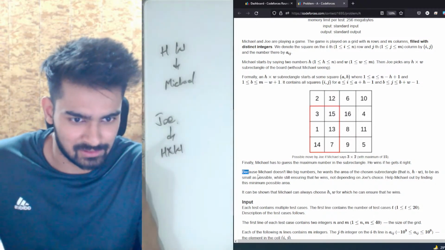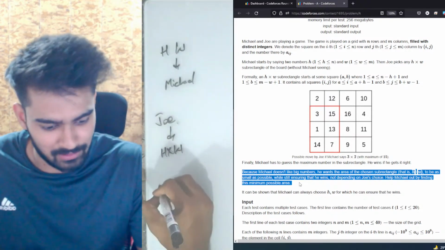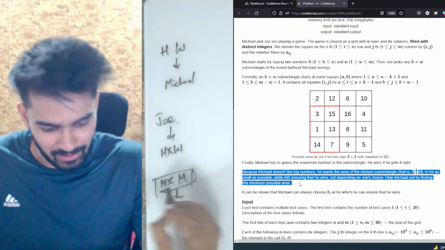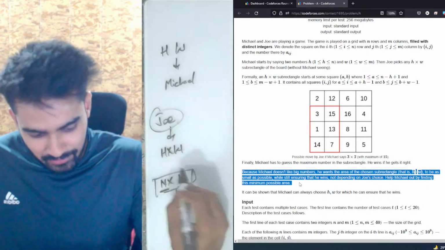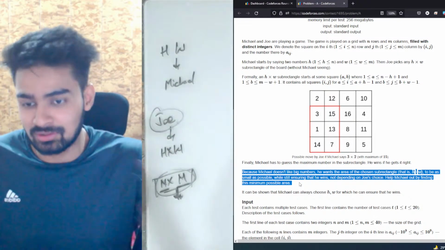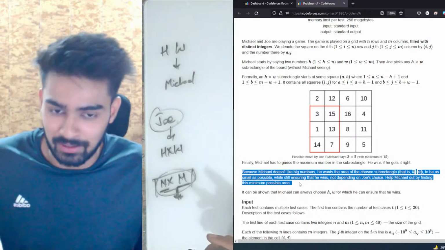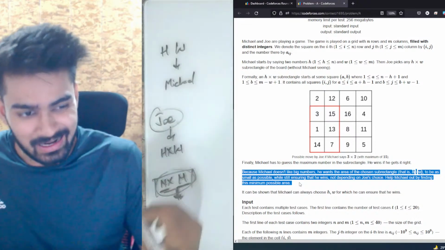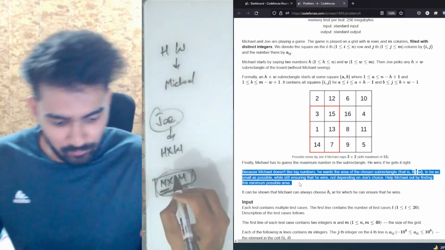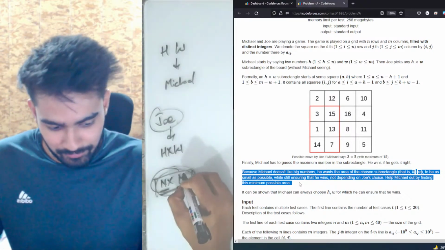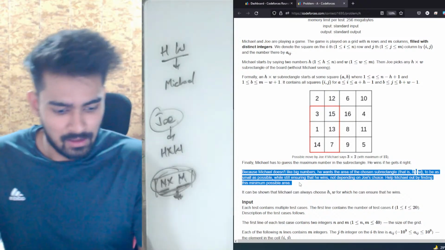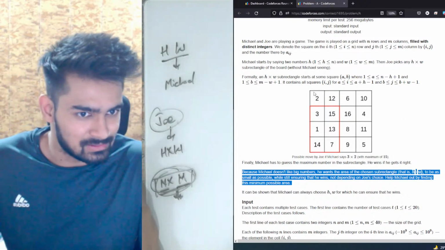Let's say if we didn't have this constraint, then the answer would be n times m only. Meaning that Michael can say n and m, Joe will choose the complete rectangle only, and then the largest number in the grid is also the largest number in the subrectangle. So whatever is the largest value in the complete grid, that is the largest value in the subrectangle as well. But we want h times w to be minimum.